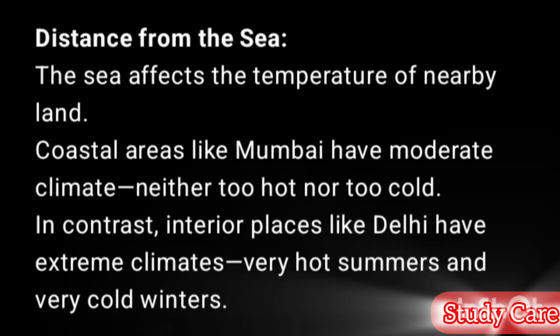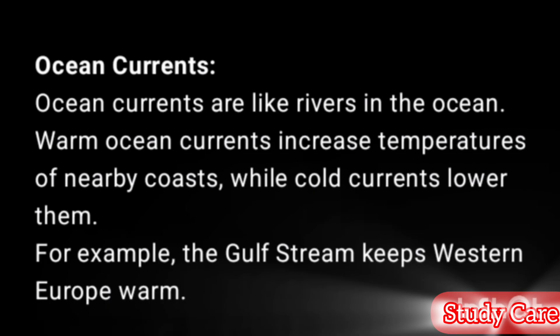Distance from the sea. The sea affects the temperature of nearby land. Coastal areas like Mumbai have moderate climate, neither too hot nor too cold. In contrast, interior places like Delhi have extreme climates, very hot summers and very cold winters. Ocean currents. Ocean currents are like rivers in the ocean. Warm ocean currents increase temperatures of nearby coasts, while cold currents lower them. For example, the Gulf Stream keeps Western Europe warm.